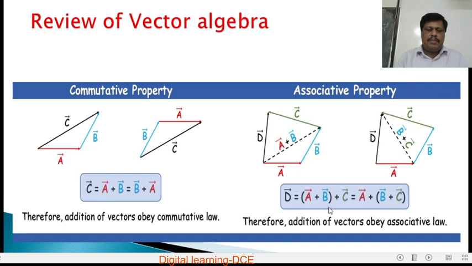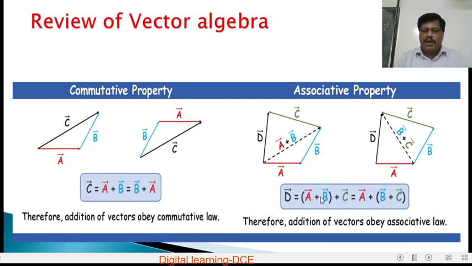So what are the properties of the addition of vectors? Addition of vectors satisfies the commutative property and also the associative property. That is, here C is equal to A plus B, and that is equal to B plus A. So A plus B is equal to B plus A. Therefore, addition of vectors obeys the commutative law. Commutative law means A plus B is equal to B plus A.